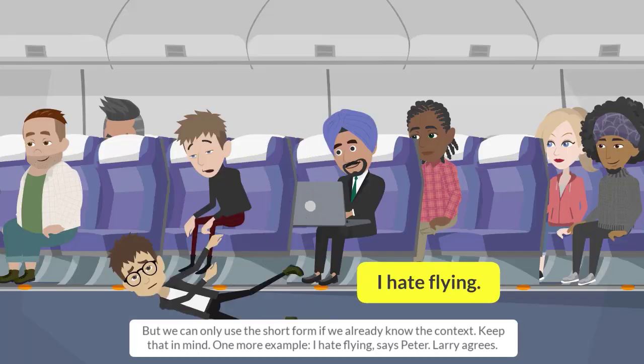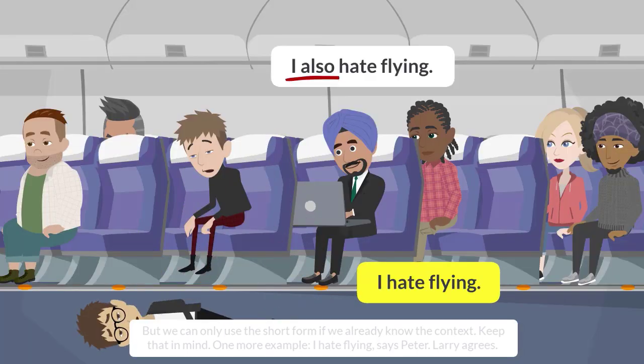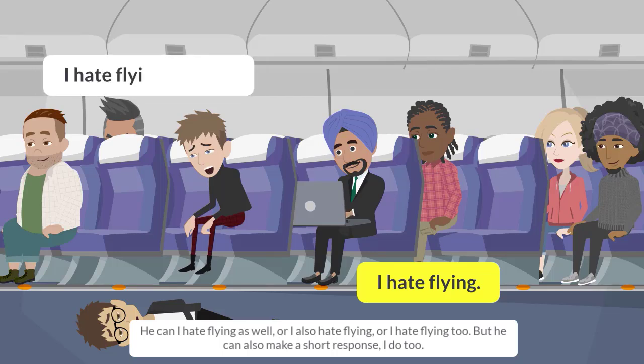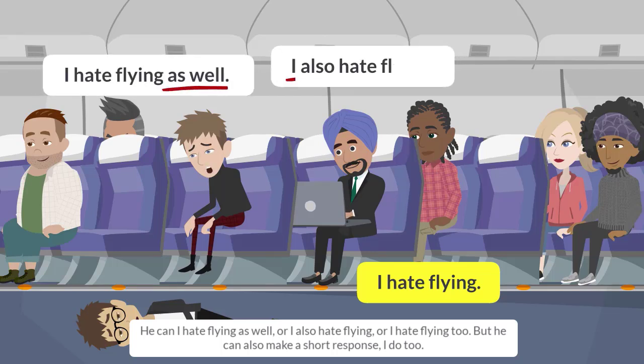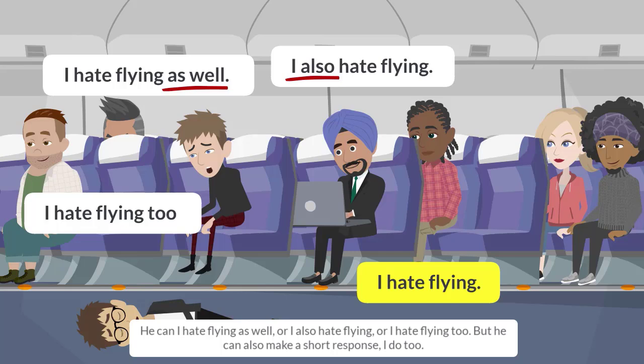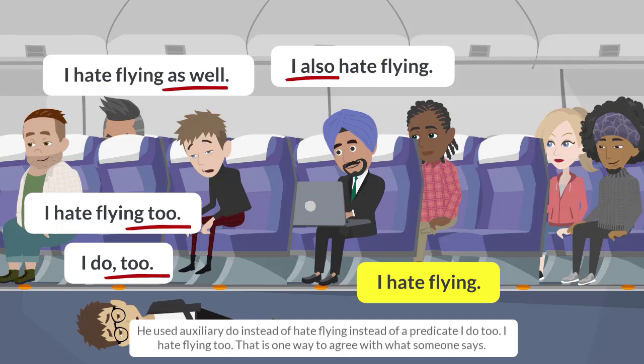One more example. I hate flying, says Peter. Larry agrees. He can say, I hate flying as well. Or I also hate flying. Or I hate flying too. But he can also make a short response: I do too. He used the auxiliary do instead of the predicate, hate flying. I do too. I hate flying too.